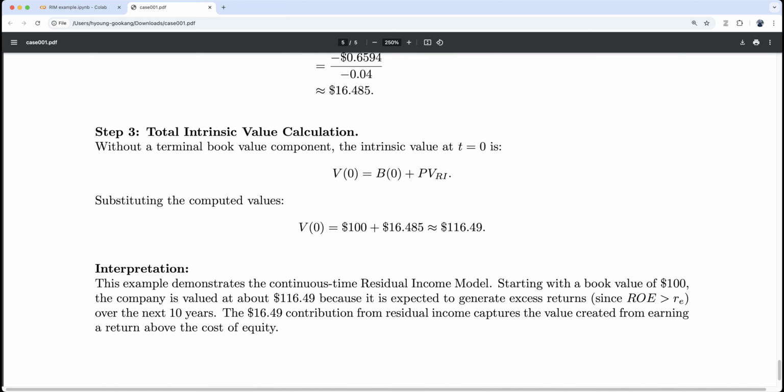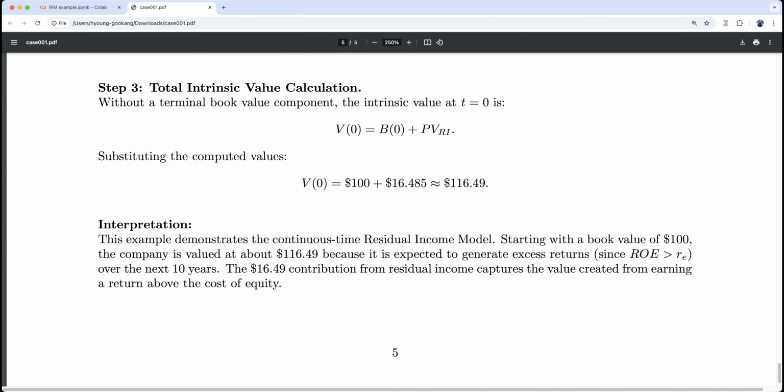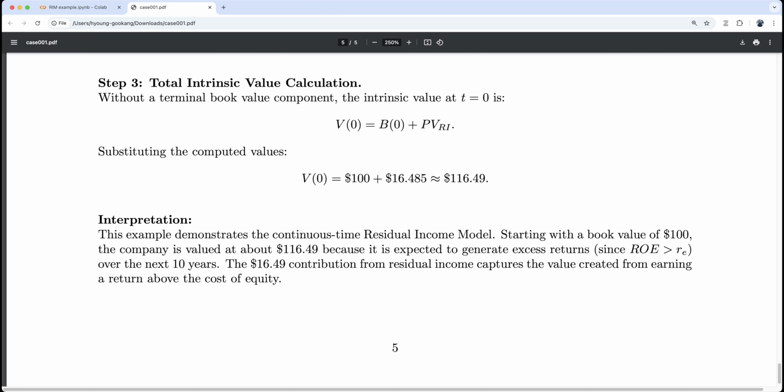The interpretation is that this example demonstrates a continuous time residual income model. Starting with a book value of $100, the company is valued at about 116.49 because it is expected to generate excess return. Since ROE is greater than RE, this company is capable of creating value over the opportunity cost of capital over the next 10 years. Okay, this 16.49 contribution from residual income captures the value created from earning a return above the cost of equity.